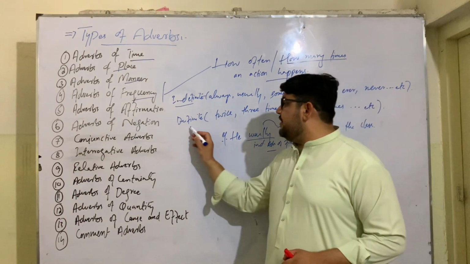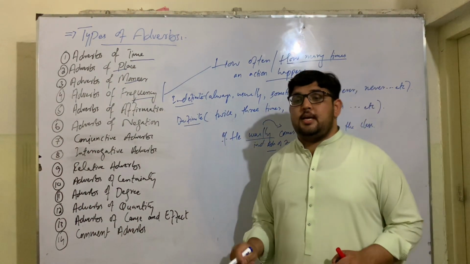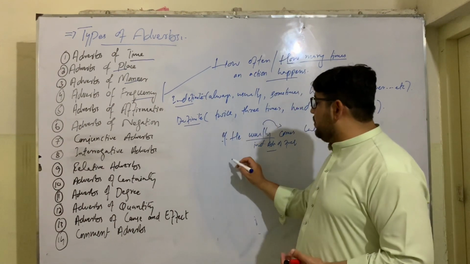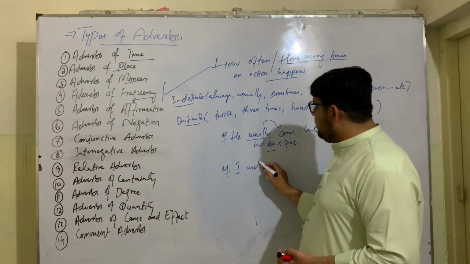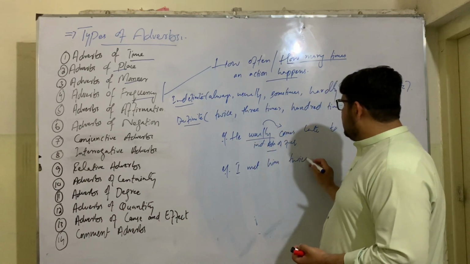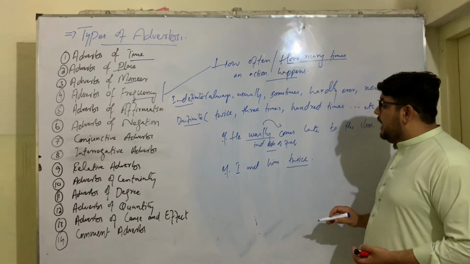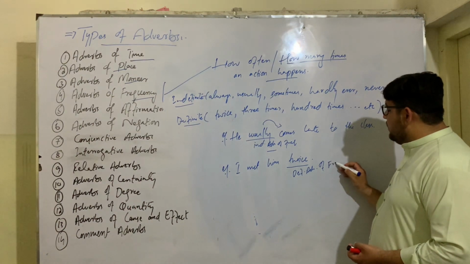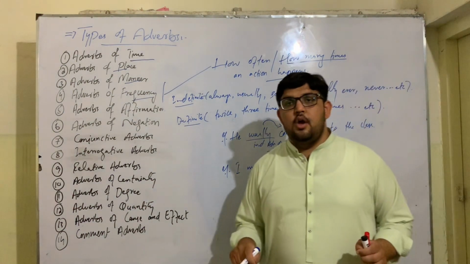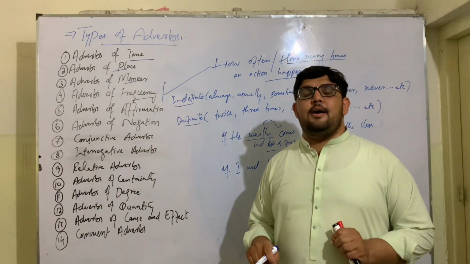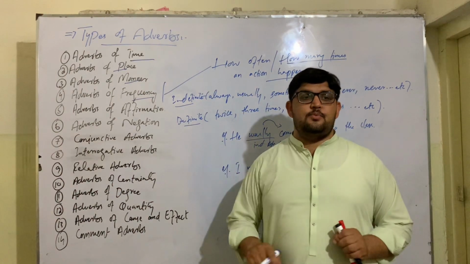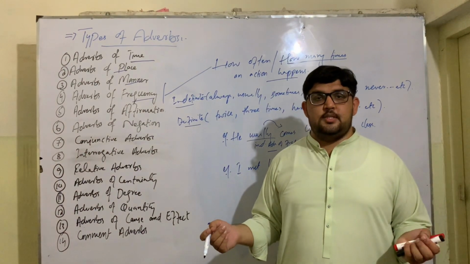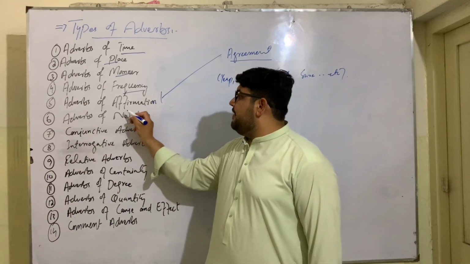And sometimes we have definite repetition of an action, where we show the exact repetition of an action, and we use definite adverbs of frequency. For example, I met him twice. So twice is a definite adverb of frequency, where the repetition is exact or known. So when we have a known repetition of an action, we use definite adverbs of frequency. And when the repetition is unknown, we use indefinite adverbs of frequency. Next is adverbs of affirmation.